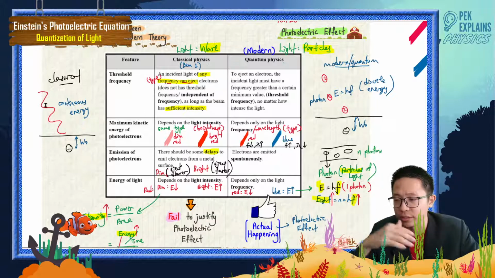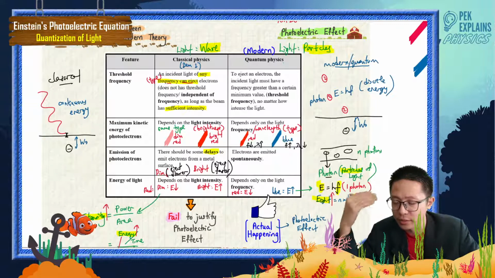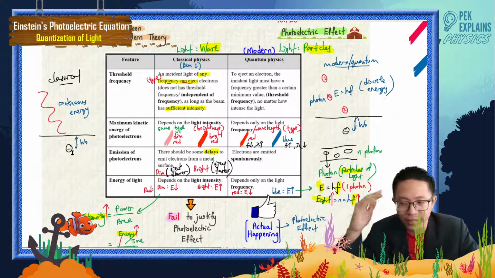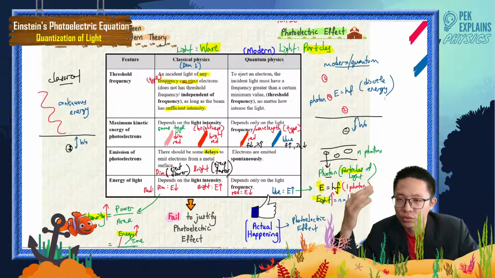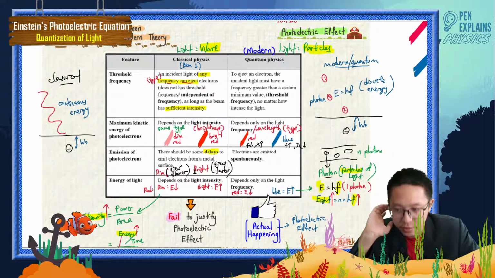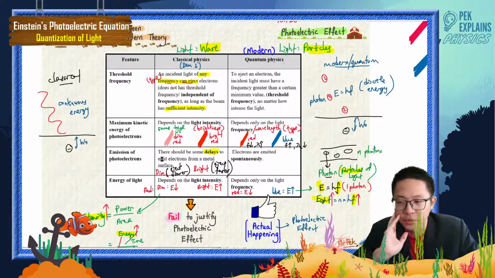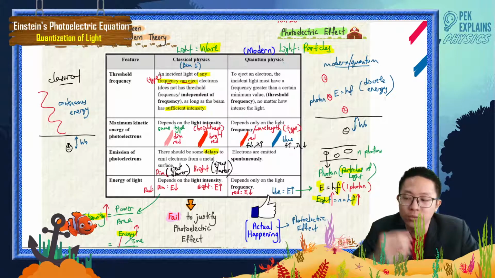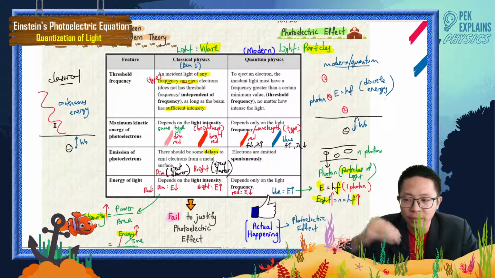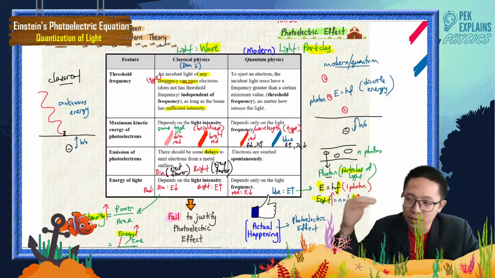Very discrete energy. Continuous energy means this electron absorbs the energy continuously: 1 joule, 2 joule, 3 joule, 4 joule, 5 joule. That's it, continuous energy. So that's why classical physics says that for emission of photoelectrons, there are some delays to emit electrons from the metal. That means this electron will take some time to absorb the energy, because the energy comes continuously. It does not come in particles.